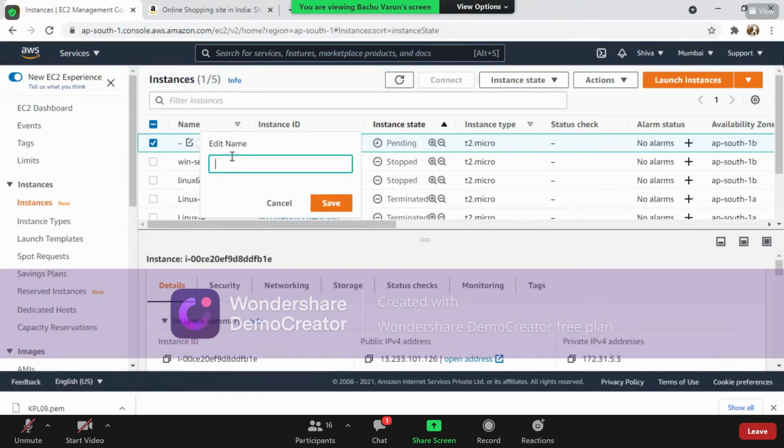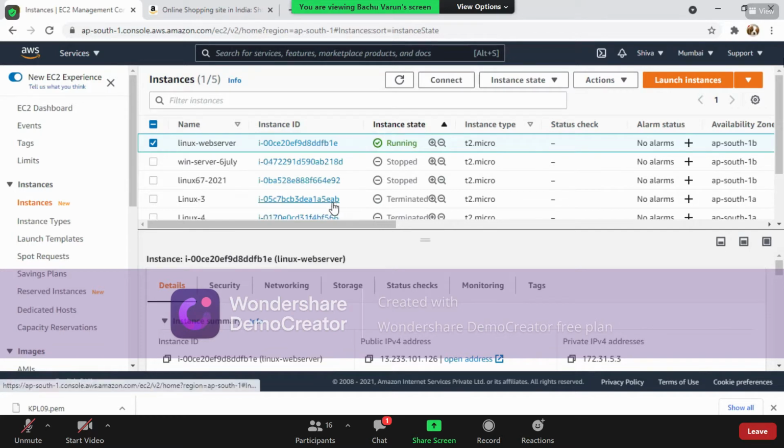So the Linux web server is saved, and you can see it is running.